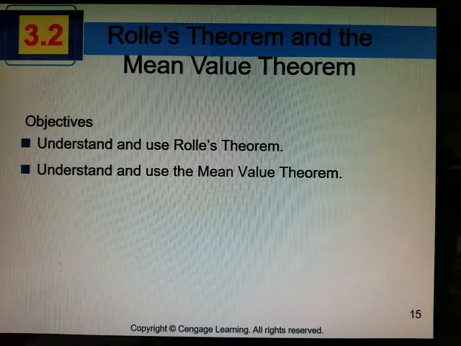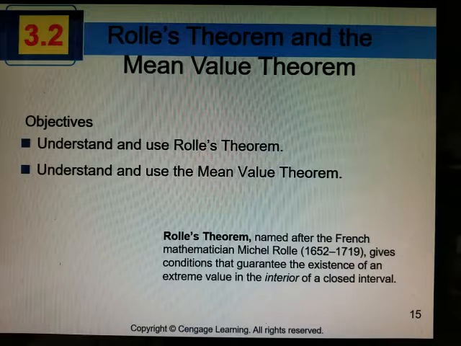All right, Rolle's theorem and the mean value theorem today. Rolle's theorem was named after a French mathematician. He lived from 1652 to 1719. And it gives conditions that guarantee the existence of an extreme value in the interior of a closed interval.